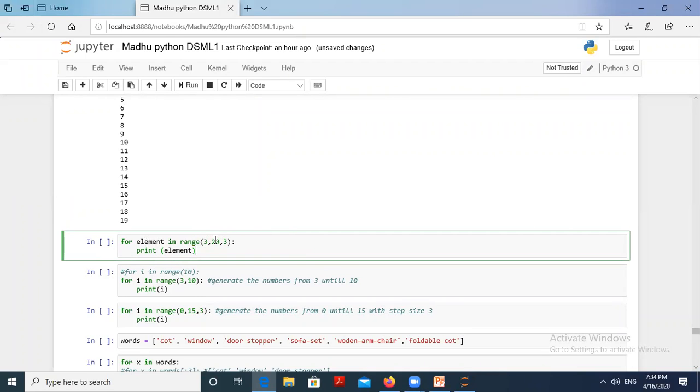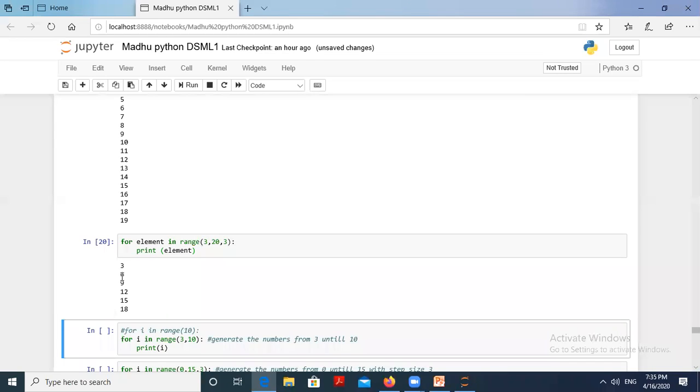So you see that accessing of elements from the list from the third one, and I don't want to access the fourth, I don't want to access the fifth, I don't want the sixth. I want to access another element, that is every third position. So we are accessing every third element, not 1, 2, 3 elements or 0, 1, 2, 3 elements. I have to go with third onwards.